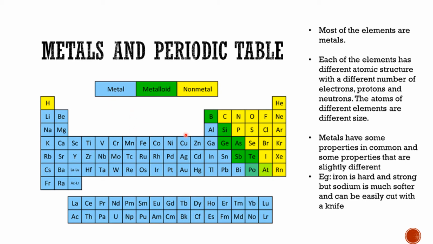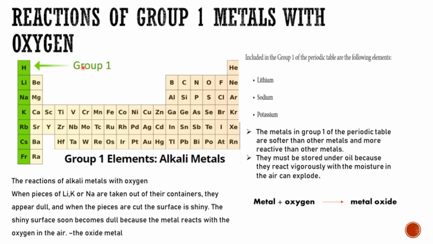So what else? Transition metals are usually hard. It's hard to cut ferrum or copper with just a knife, right? Okay, let's see next. The reaction of group 1 metals with oxygen. You can see here group 1, please ignore hydrogen. Yes, it is also in group 1, but it is a special case. So lithium, sodium, and potassium. No need to focus on rubidium, calcium, and francium.